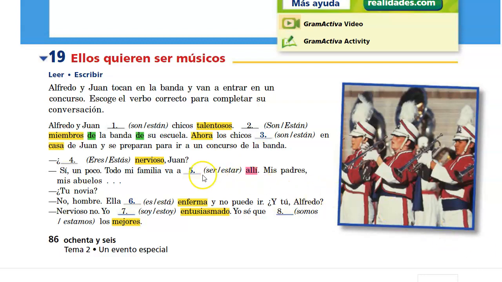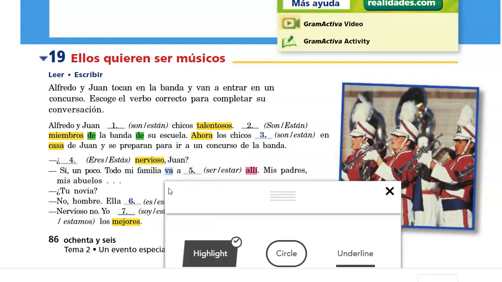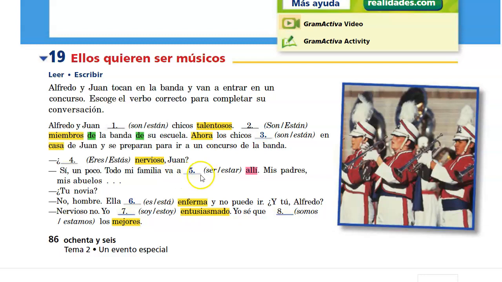By the way, number 5 is just the infinitive form, ser, estar. You don't need to conjugate it at all because you already have another verb conjugated before. This is the verb ir, the verb to go. Two verbs together, the first gets conjugated, the second, as you can see there, stays in the infinitive. Lastly, exercise 20.